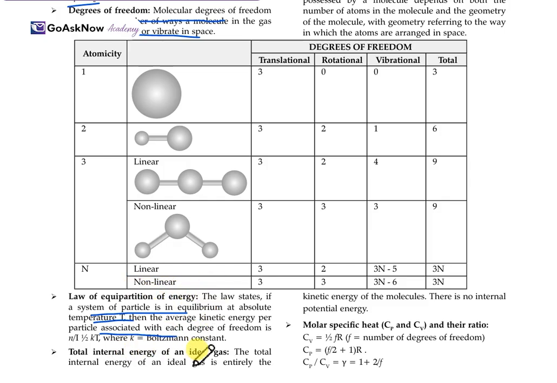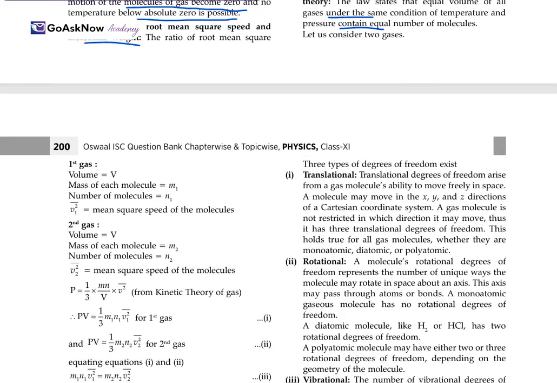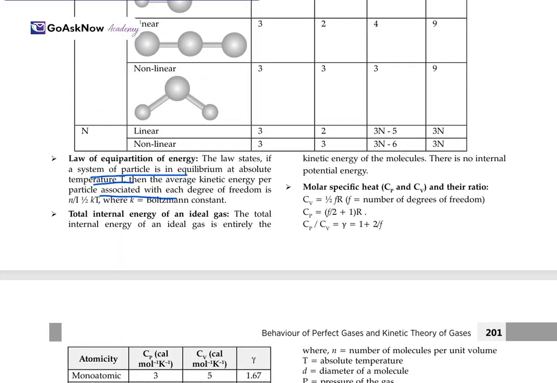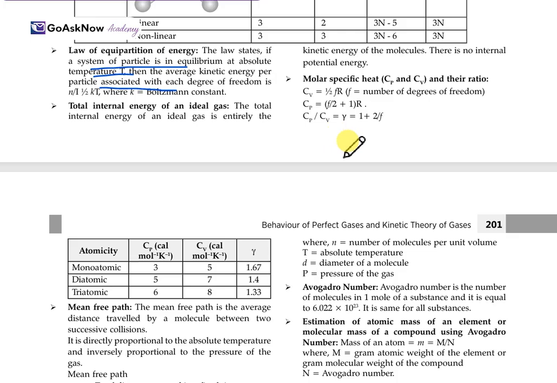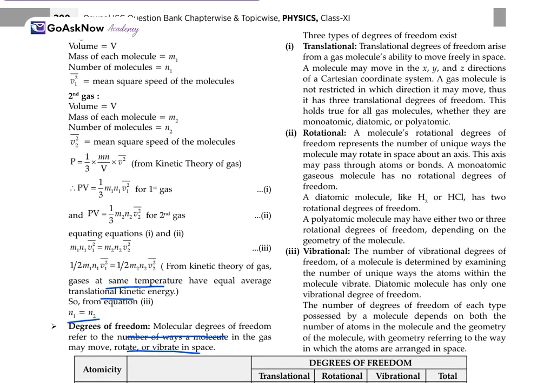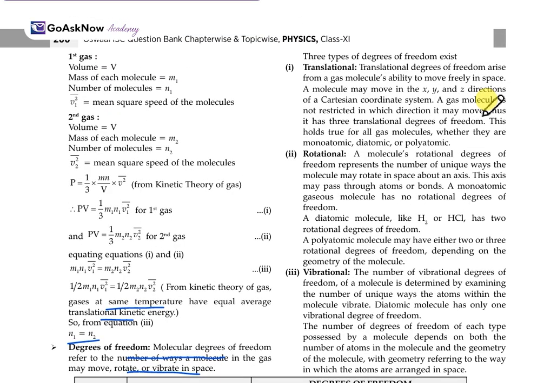Total internal energy of an ideal gas. The total internal energy of the ideal gas consists entirely of the kinetic energy of the molecules, and there is no internal potential energy. So here the molar specific heat ratio is Cp upon Cv, which is gamma, equal to 1 plus 2 by f. Also, in degrees of freedom, we have three types of degrees of freedom: translational, rotational, and vibrational.